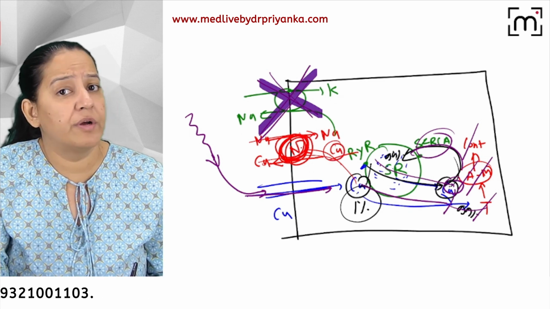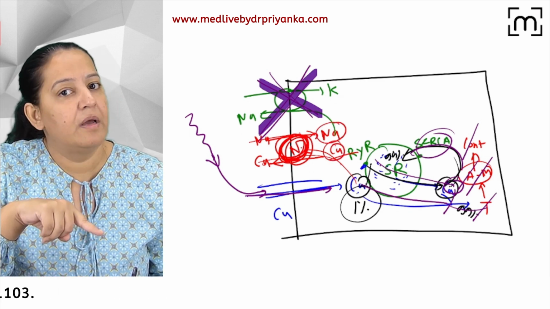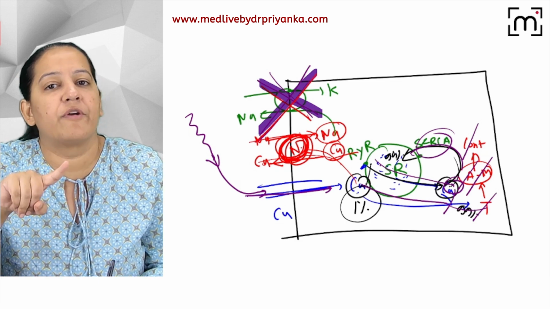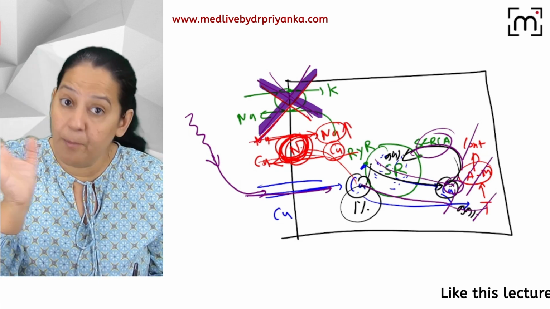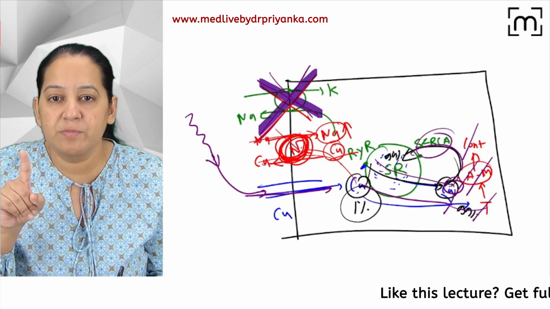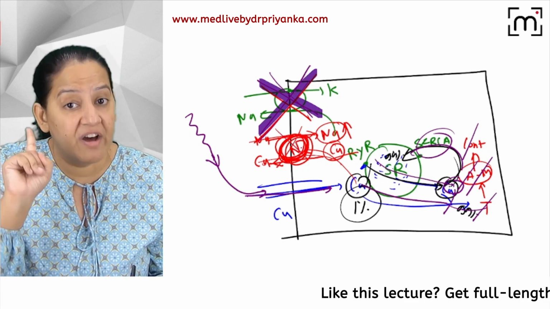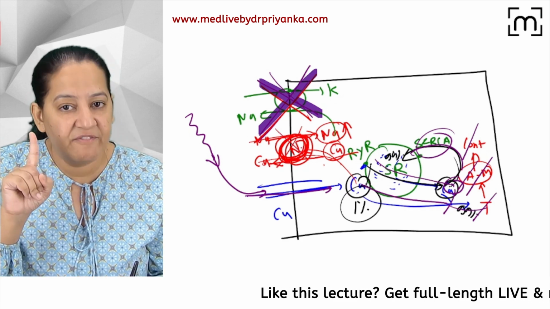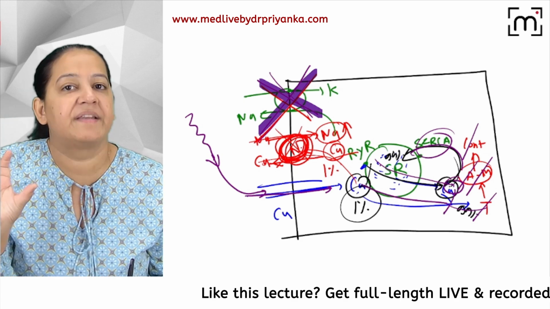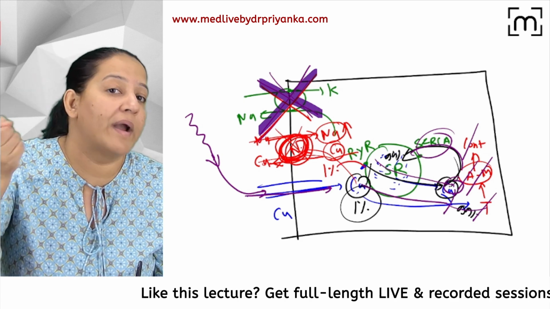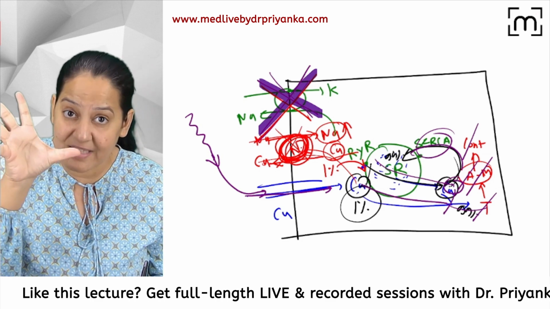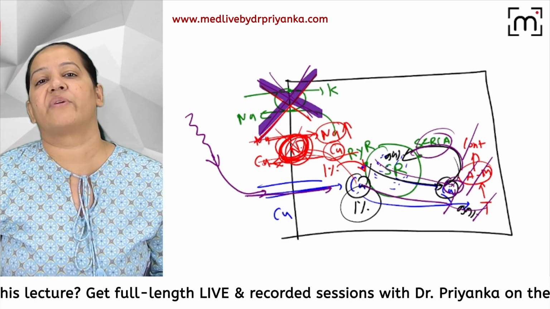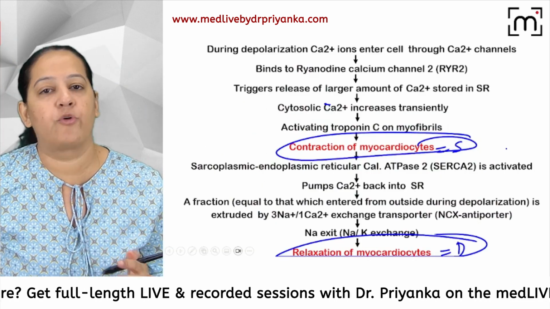If I take you out, in your place sodium will come, and this transporter is already blocked. So there is already a high concentration of sodium in this cell. I cannot take more sodium inside this cell. So this transporter will not work. It will not take 1% calcium out, and that 1% calcium is trapped inside the cell. That will again and again stimulate the RYR. So this cell constantly contracts, and that is how the contractility is increased. And that is how it's an inotropic drug.